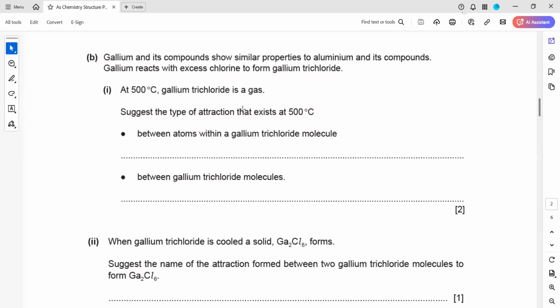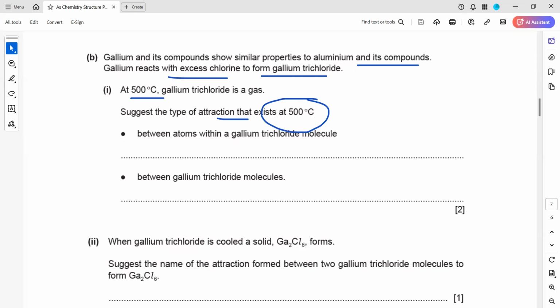So gallium in its compounds shows similar properties to aluminium and its compounds. Gallium reacts with excess chlorine to form gallium trichloride. At 500, it's a gas. Suggest a type of attraction that exists between the atoms within the gallium trichloride molecule. We have to tell the attraction between the atoms.